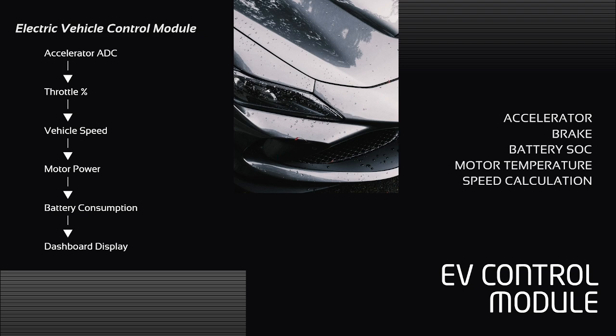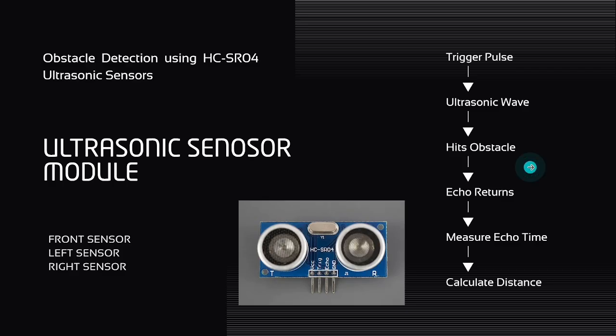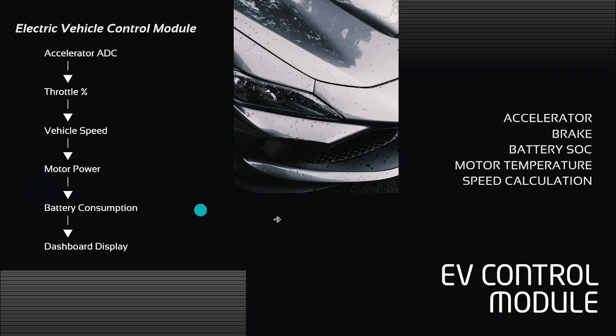The first task of the module is to read analog sensor values from the ADC. This includes accelerator pedal, brake pedal, battery SOC, and motor temperature. If we come to the accelerator, the potentiometer represents the driving throttle input. Higher ADC value means the accelerator pedal is pressed further.